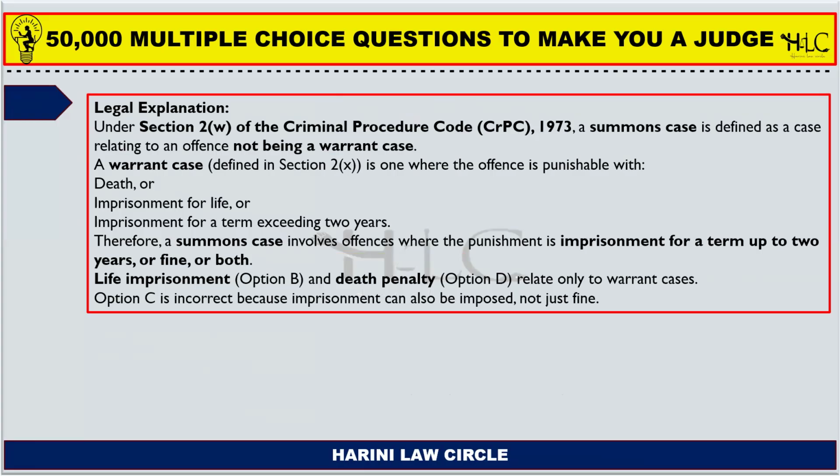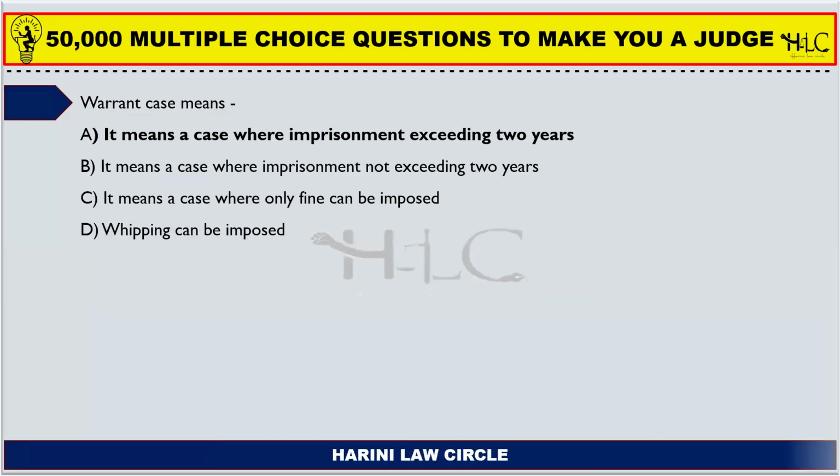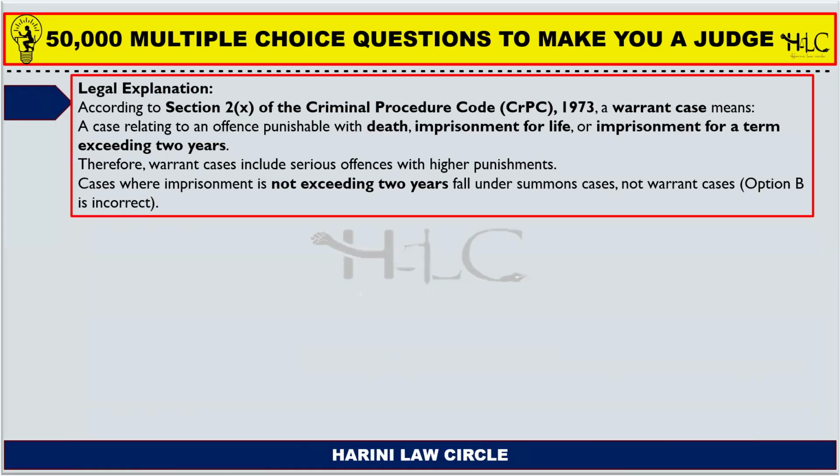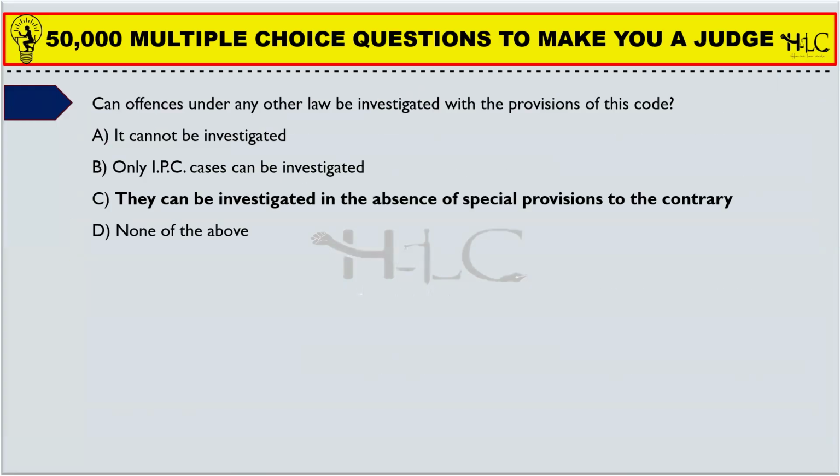A warrant case is defined under Section 2 clause (x), where an offense is punishable with death, imprisonment for life, or imprisonment for a term exceeding 2 years. So imprisonments exceeding 2 years, imprisonment for life, and death are warrant cases, and any imprisonment which is less than 2 years is a summons case. For example, fines and imprisonments for up to 2 years are all summons cases. So warrant cases means a case where imprisonment exceeds 2 years. It can also be life imprisonment and death, which are capital punishments. Next one.